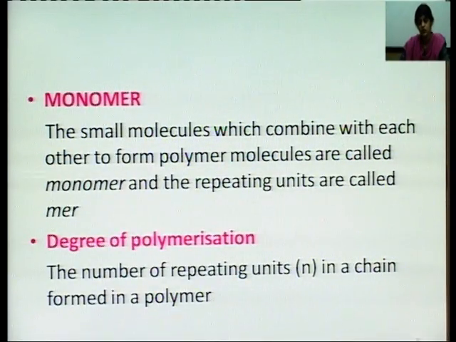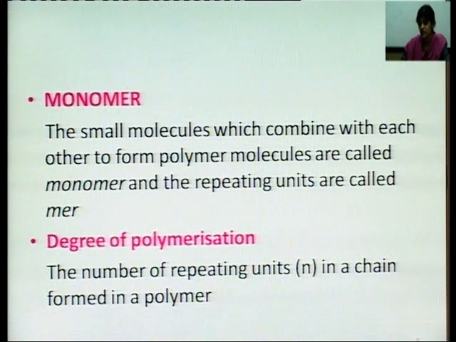Now, let us discuss what is a monomer. The small molecules which combine with each other to form a polymer molecule are called monomers, and each repeating unit is called a mer. So, what are monomers? Monomers are the small molecules which combine with each other to form a polymer molecule.